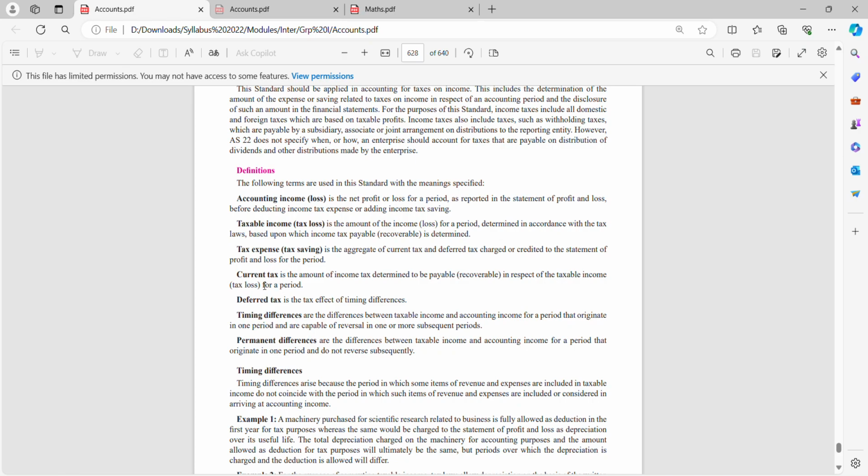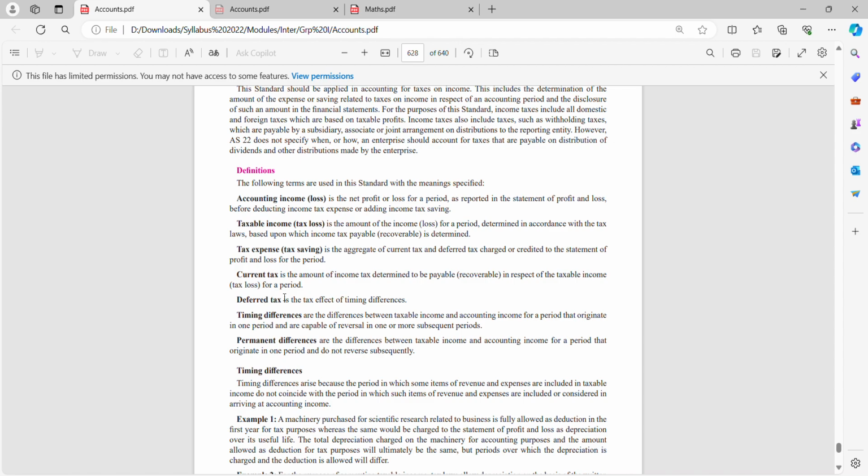So we have current tax. Current tax is the amount of income tax determined to be payable in respect of taxable income or tax loss for a period. Okay, so current tax is the tax which I am paying right now. After 31st March, my accounts will get audited. And when my accounts get audited, at that time I'll pay tax. So this time I'm paying tax, and that tax is known as current tax.